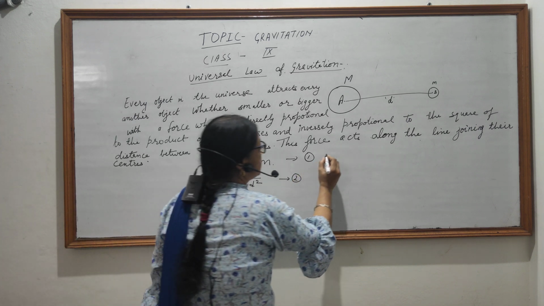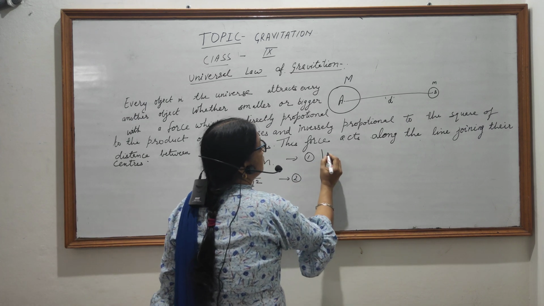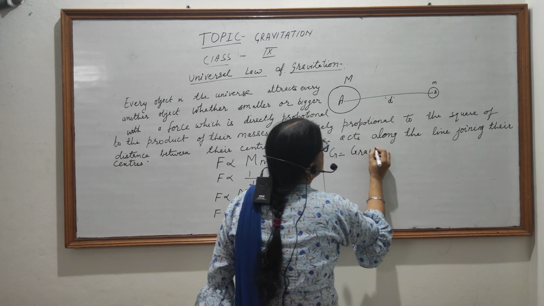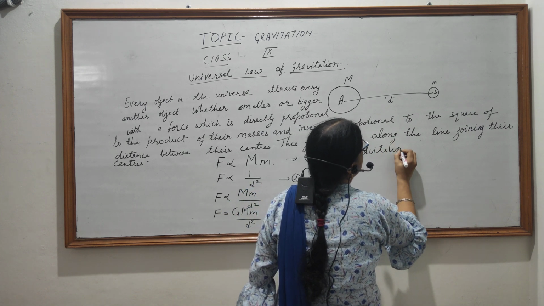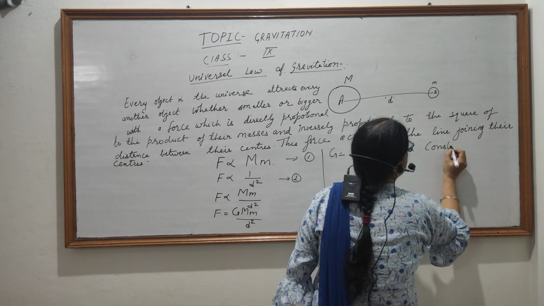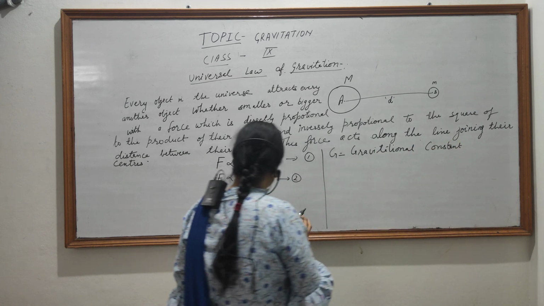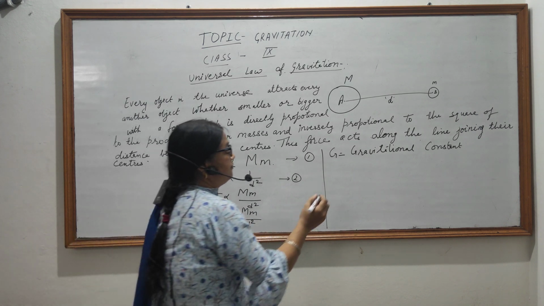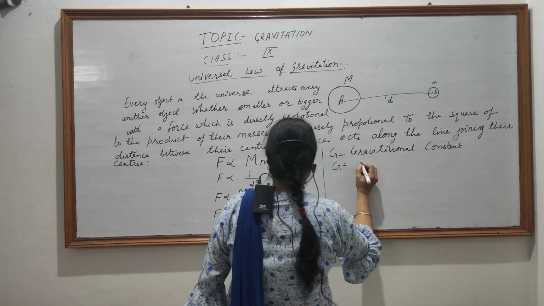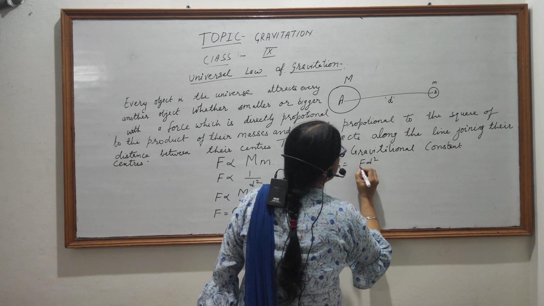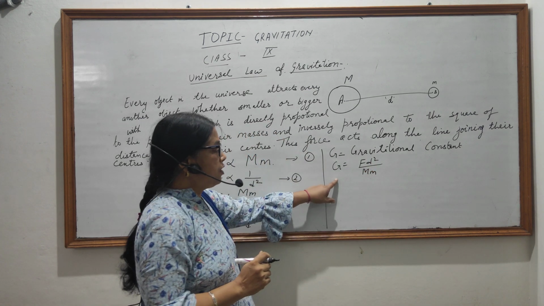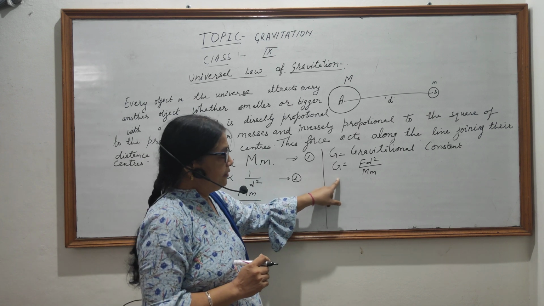Here G is equal to the gravitational constant. If we adjust this formula, we get G is equal to F D square upon Mm. From this formula, we can calculate the value of G.